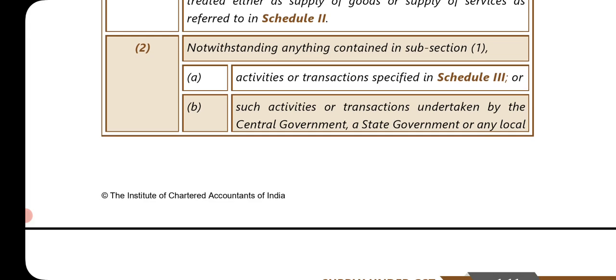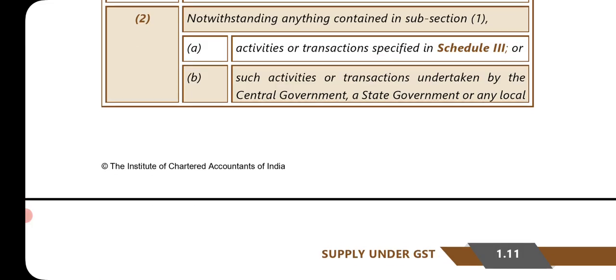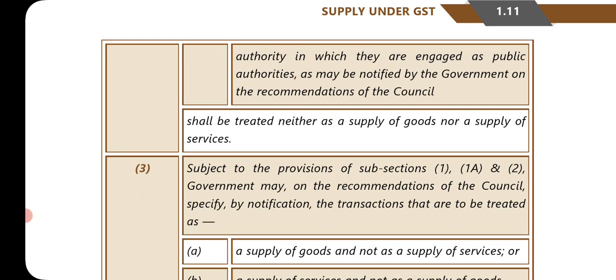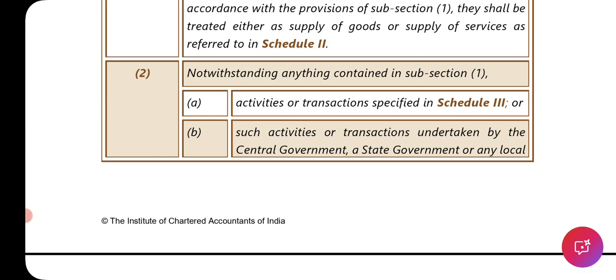Next, subsection 2 of section 7. Notwithstanding anything contained in subsection 1, so this is other than whatever is mentioned in section 7 subsection 1, separate that activity or transaction specified in schedule 3, or such activity or transaction undertaken by the Central Government, State Government or any local authority in which they are engaged as a public authority, as may be notified by the government on the recommendation of the council, shall be treated neither as a supply of goods nor a supply of service. So in the first part, whatever is mentioned in schedule 3, that is not a supply.